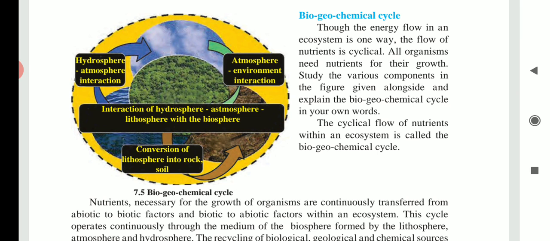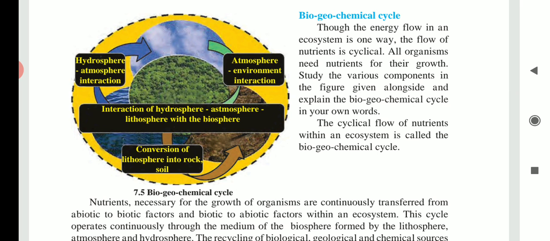The cyclic flow of nutrients within an ecosystem is called biogeochemical cycle. I repeat again: the cyclic flow of nutrients within an ecosystem is called biogeochemical cycles.